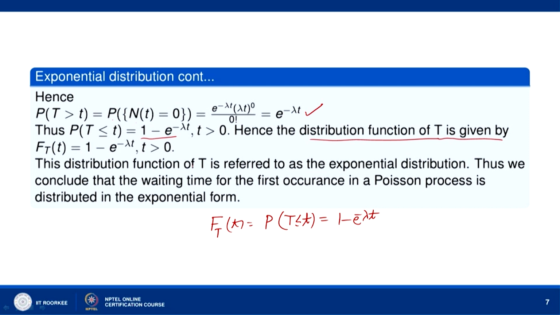Now, this distribution function is referred to as the exponential distribution. Thus, we can conclude that the waiting time for the first occurrence in a Poisson process is distributed in the exponential form, given by 1 minus e to the power minus lambda t.